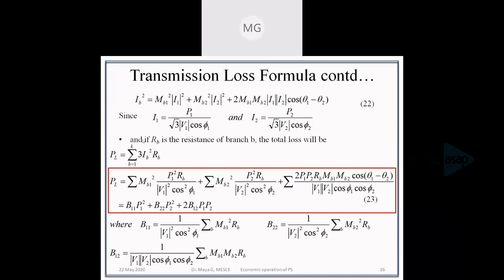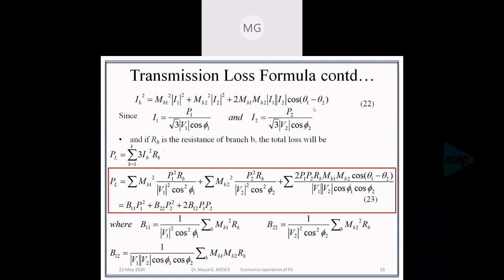But it is a three-phase system, so 3 IB square RB is the loss in branch B. But we have K number of branches in the system, so we have to add all those losses together. So PL is equal to summation B equals 1 to K of 3 IB square RB.